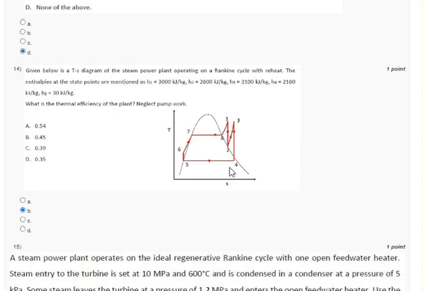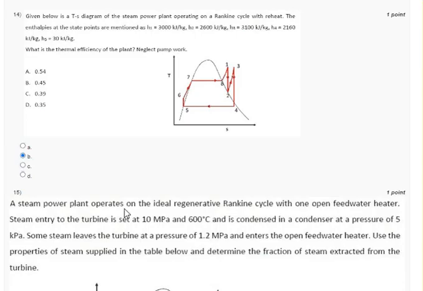Question number 14. Here the TS diagram is given. The enthalpies are given for h1, h2, points 3 and 4 and saturation and point 5 also. So what is the thermal efficiency of the plant? If we calculate using the formula of thermal efficiency in a reheating plant, we will get the answer 0.45. So option B is correct.